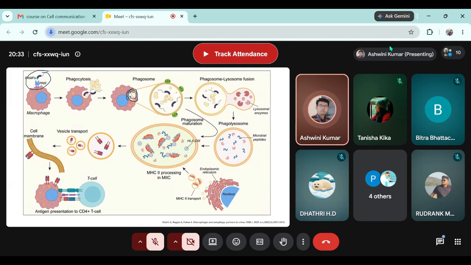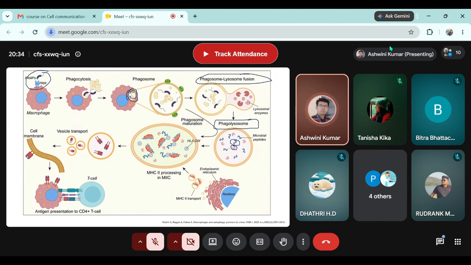Now this phagosome interacts with lysosome. Fusion of phagosome and lysosome forms a phagolysosome. That means we have enzymes of the lysosome and we have the pathogens, which are broken down into fragments because of the enzyme. Now, once this is done, because if you can recall, we just discussed, phagolysosome is a temporary cellular structure. As soon as the pathogens are dead, the phagolysosome is dissolved and a new lysosome is generated.